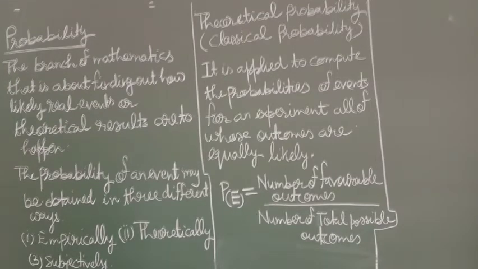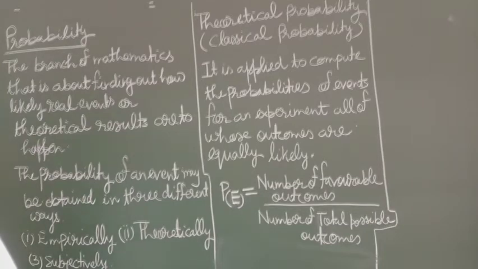The probability of boy or girl will be the same, it is 1 upon 2. So both have the same probability. That's why we can say it is an example of equally likely outcomes.